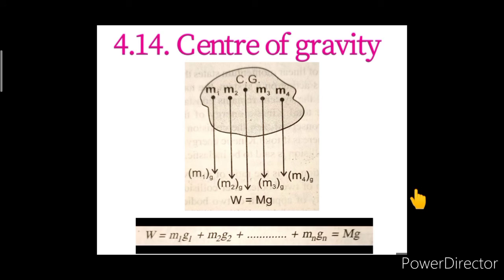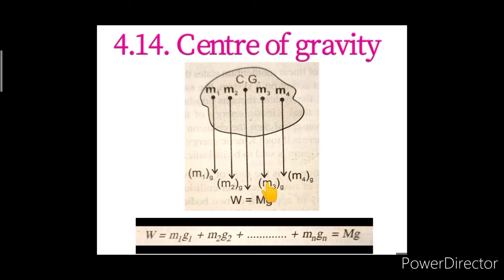And the resultant of these like parallel forces gives the total weight W, which we are considering as capital M into g. The weight of the mass m1 is to be taken as m1 g, the weight of the mass m2 is to be taken as m2 g, the mass m3 is to be taken as m3 g.